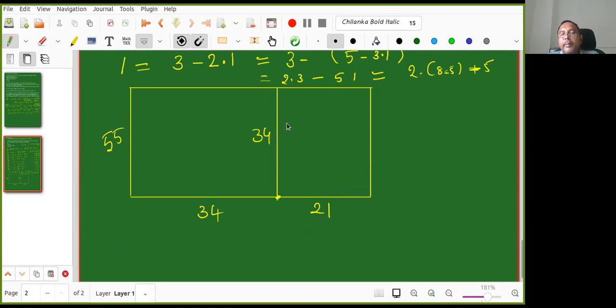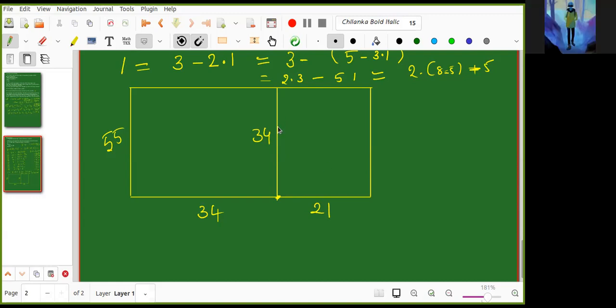Now what is the maximum square I can fit here? I am just asking what is the maximum square it can fit in this rectangle? 21 by 21.